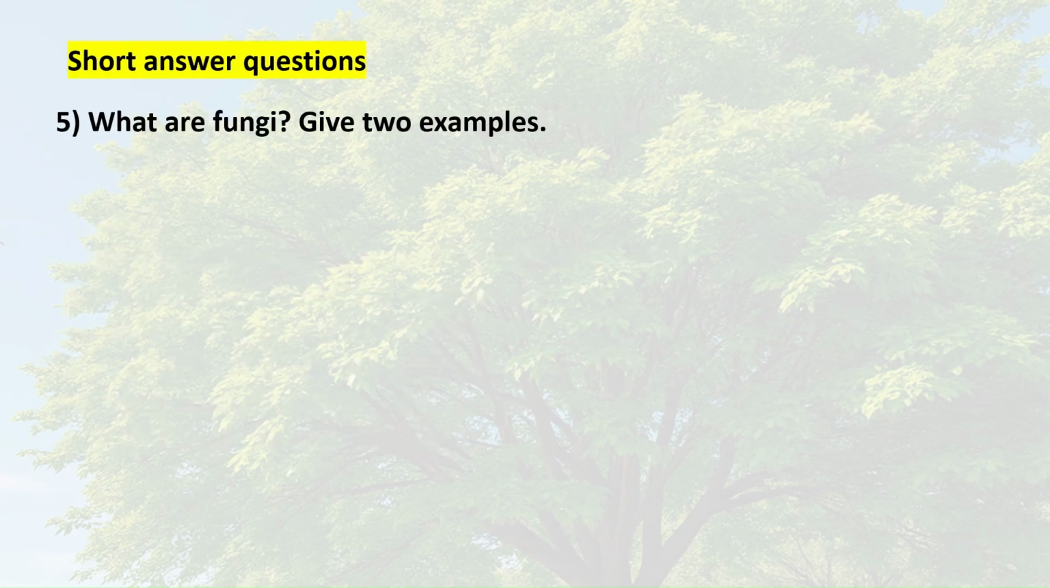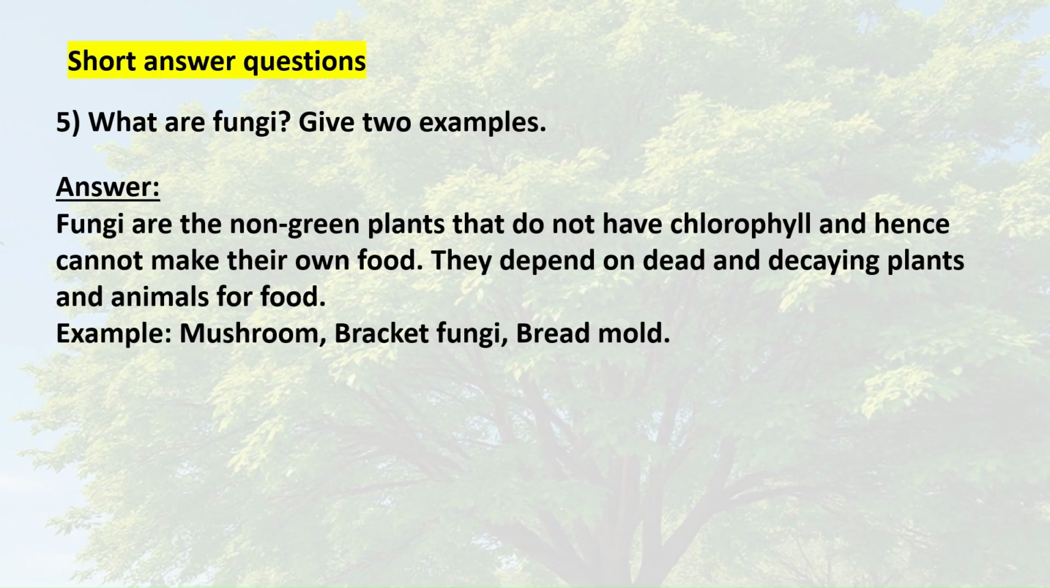5. What are fungi? Give 2 examples. Answer. Fungi are the non-green plants that do not have chlorophyll and hence cannot make their own food. They depend on dead and decaying plants and animals for food. Example: mushroom, bracket fungi, bread mold.